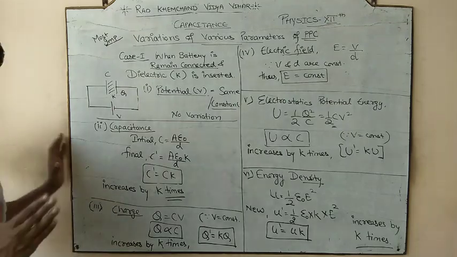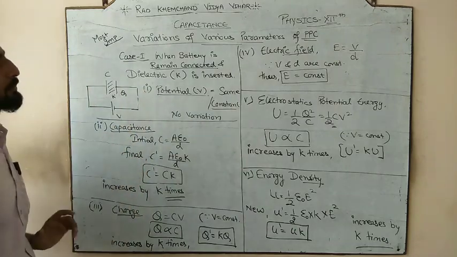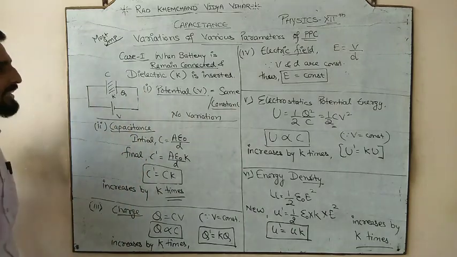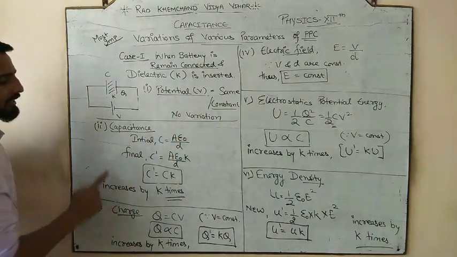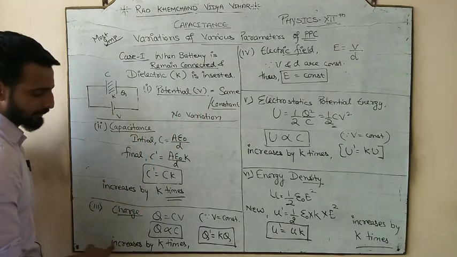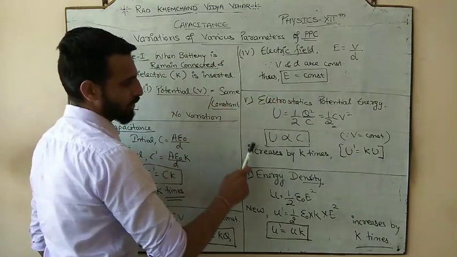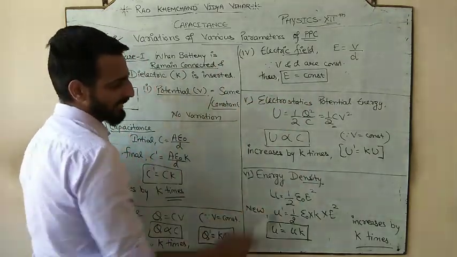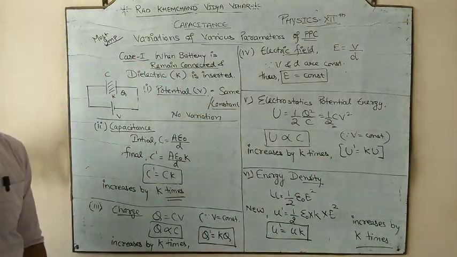So please, first of all, pause the video and note down your case number 1, when the battery remains connected and the dielectric is inserted. Potential constant, capacitance increases by K times, charge increases by K times, electric field remains constant, energy increases by K times and energy density also increases by K times.